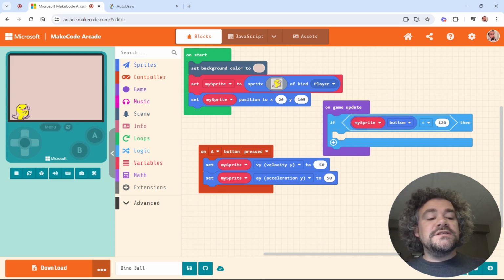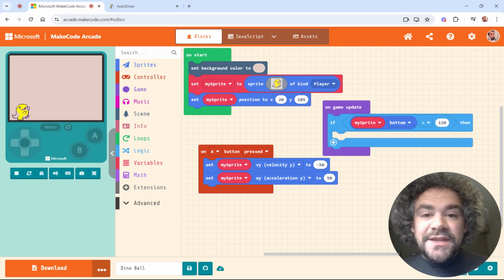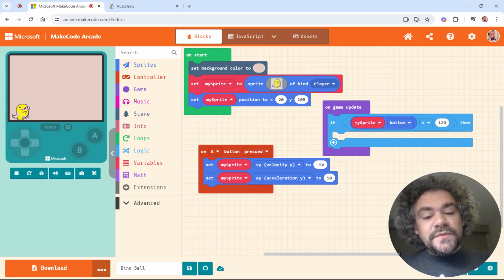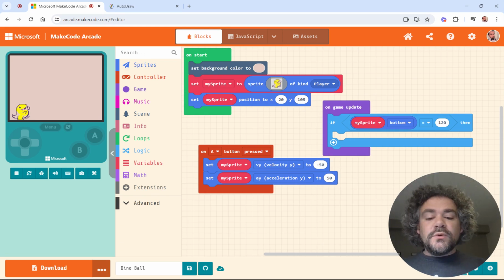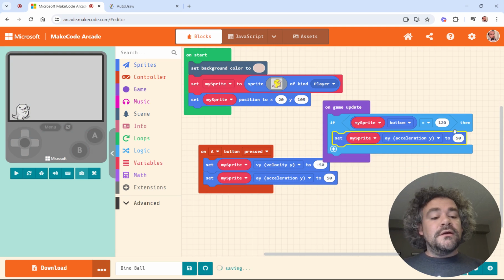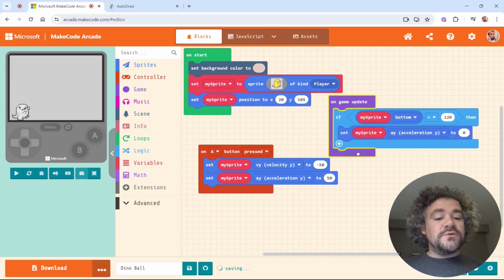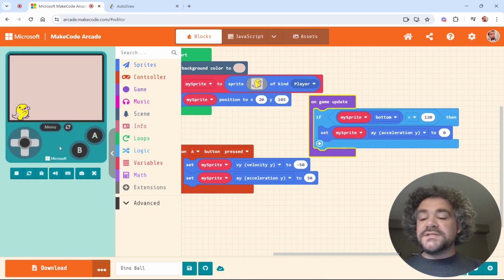If the bottom of the sprite is equal to 120, I need the gravity to stop working. Just like in real life, if I fall and hit the floor, I don't go through the floor. I stop. Even though gravity still exists, it's no longer pulling me down. To keep some realism here, I'm going to duplicate this acceleration block that's creating our gravity and turn the gravity off by setting it to 0. So once the dinosaur hits the bottom of the screen, he will stop accelerating down. He will stop speeding up as he falls.